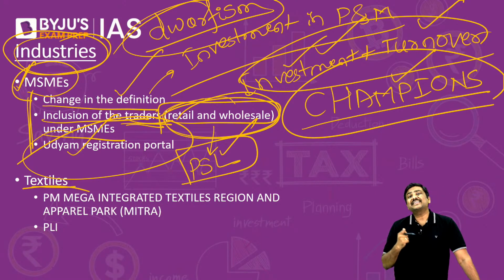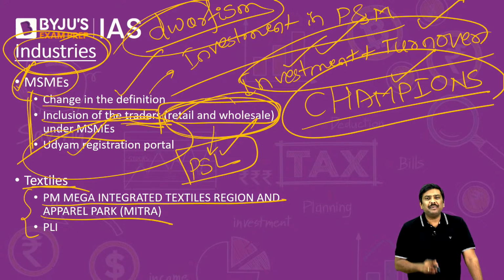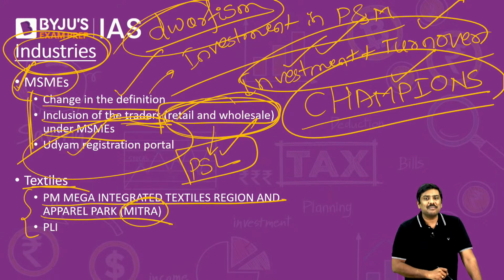Next, textiles. In case of textiles, two very important points. One, Government of India has announced the PM Mitra Scheme. Remember this.